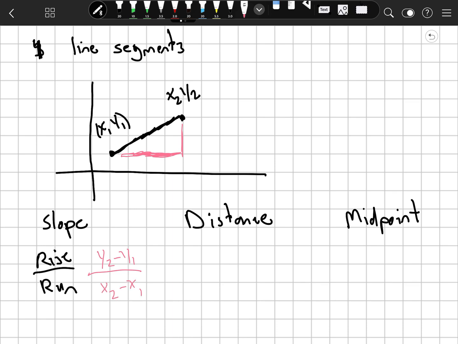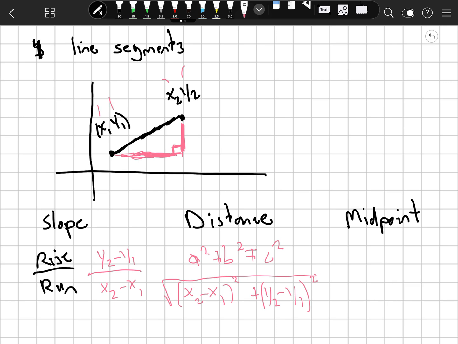Okay. You could also determine the length of that line using the Pythagorean theorem, but the Pythagorean theorem on a coordinate plane. So again, this part right here is y2 minus y1, that's x2 minus x1. So if the Pythagorean theorem is a squared plus b squared equals c squared, then x2 minus x1 is the same thing as a, and y2 minus y1 is the same thing as b. And then we've got c squared, and we have to square root it. That gives you the distance right there based on those points. And if these points had a numeric value, you could find a distance for any line segment.